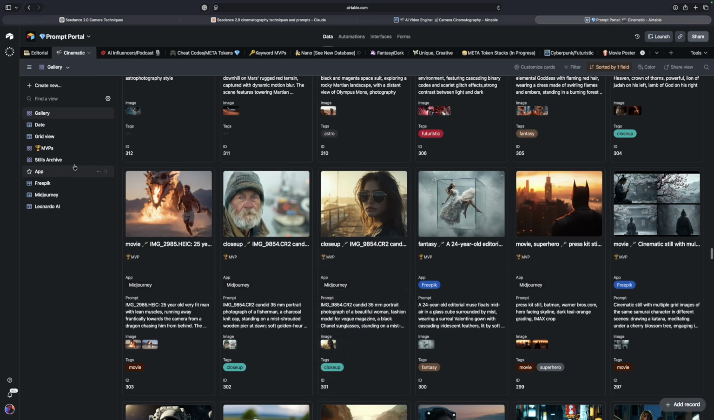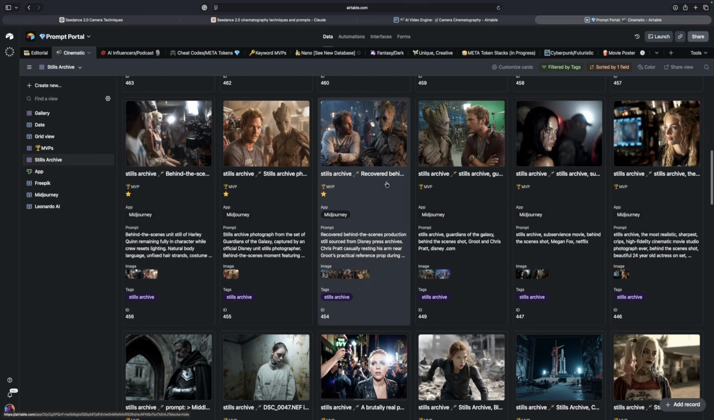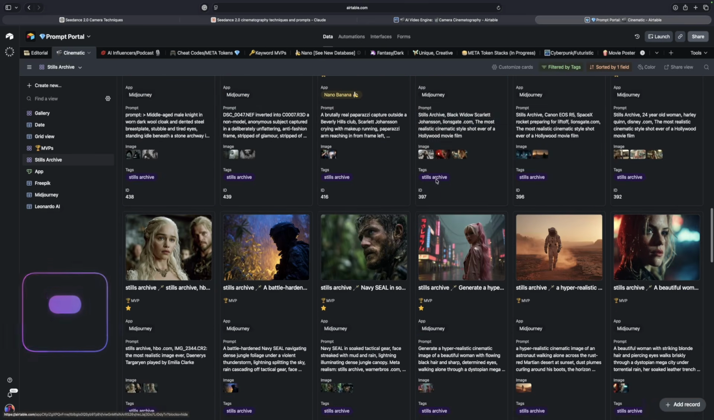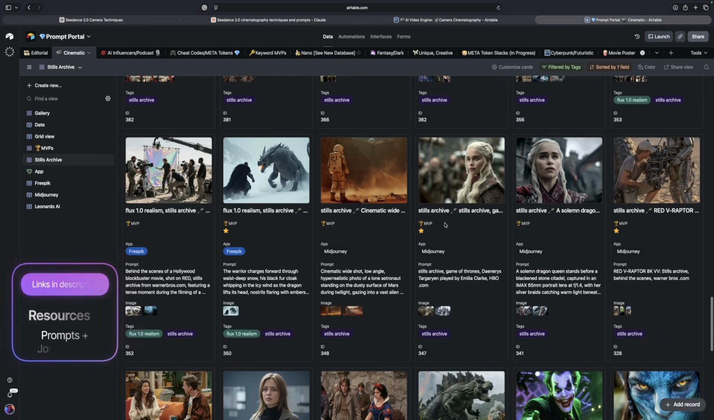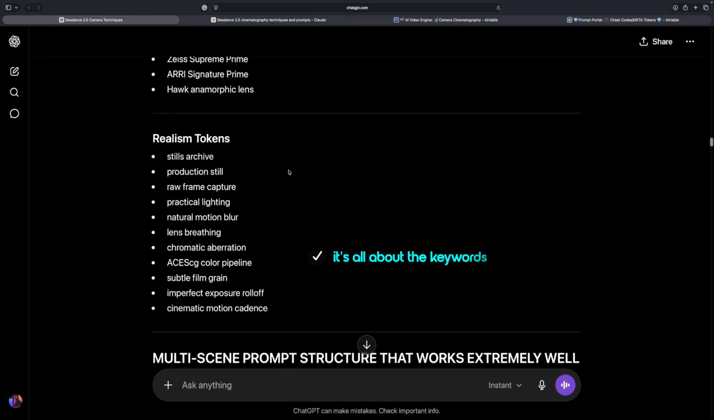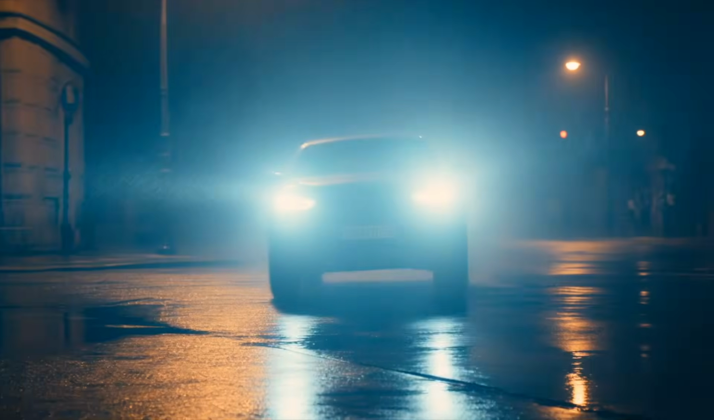So good, in fact, that over here in my prompts portal, I have a specific section just for prompts where I use that stills archive meta token, and just right away you could see the level of realness that this creates. It's incredible. So again, it's all about the keywords that we're going to be using, and when you use them as references, they transition to video very nicely.